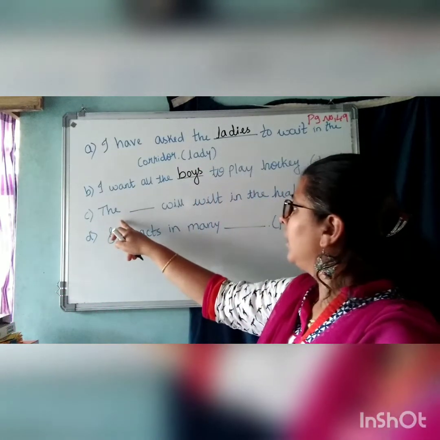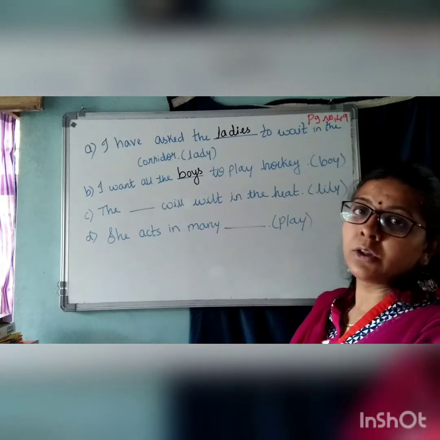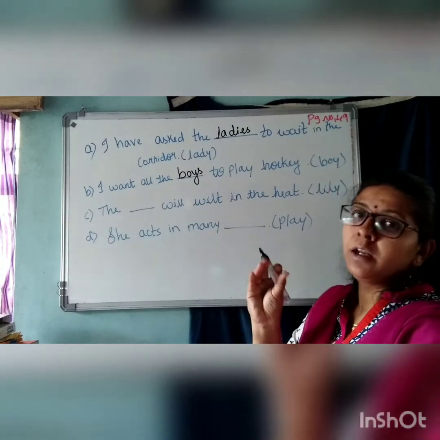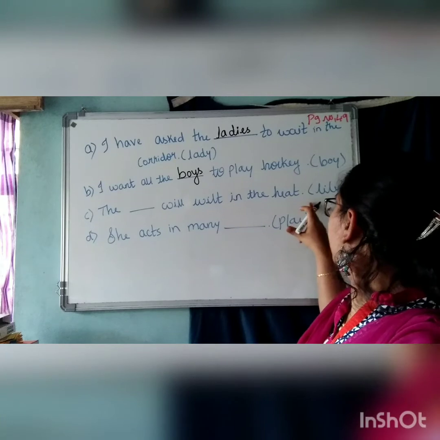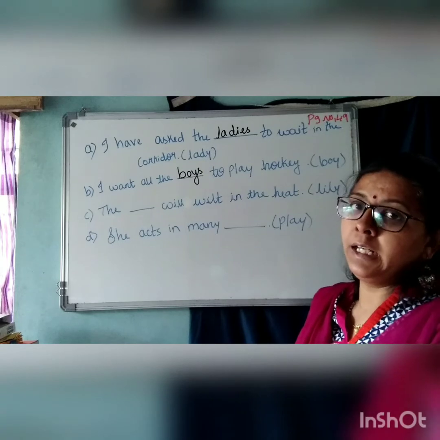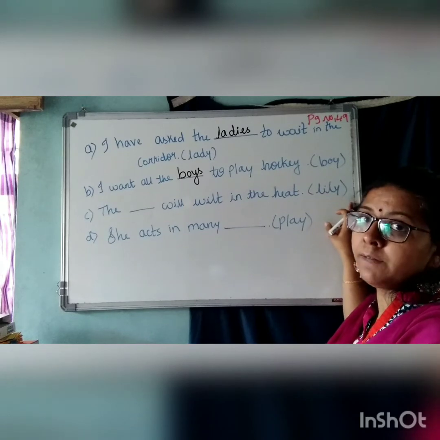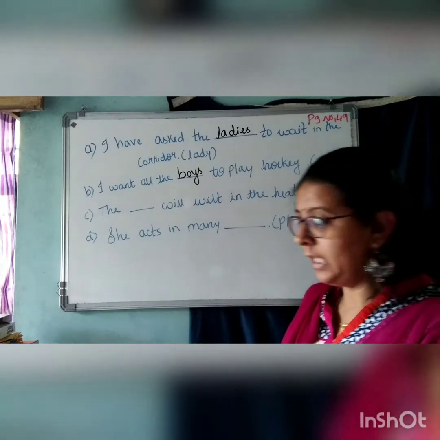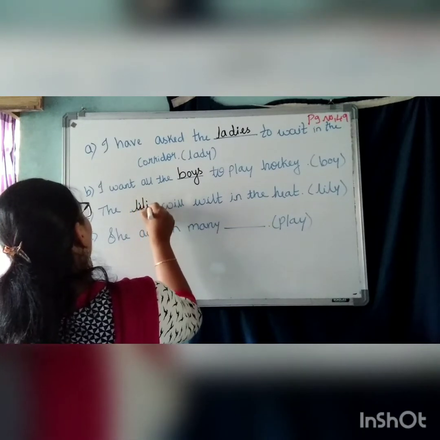Next one. The dash will wilt in the heat. Lily. So lily is a flower, you know. Understood? So the dash will wilt. Wilt means what? It withers, it droops. So that is wilt. Understood? In the heat, that flower loses its freshness. So lily is a flower here. L-I-L-Y. Here we have consonant plus Y. So when there is consonant plus Y, we use rule 2. We add IES. Lilies. The lilies will wilt. L-I-L-I-E-S.